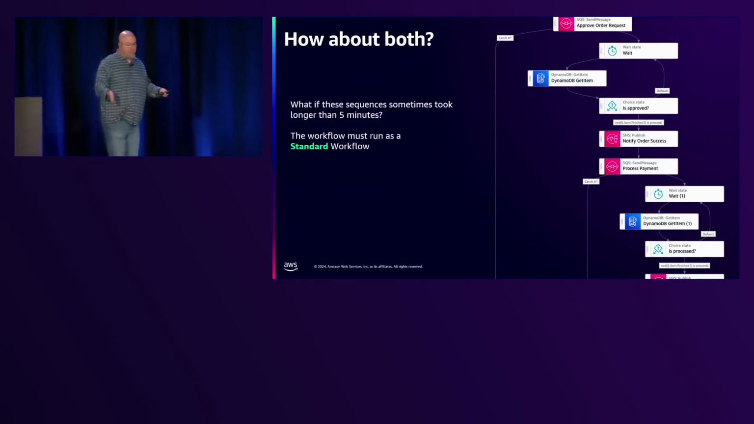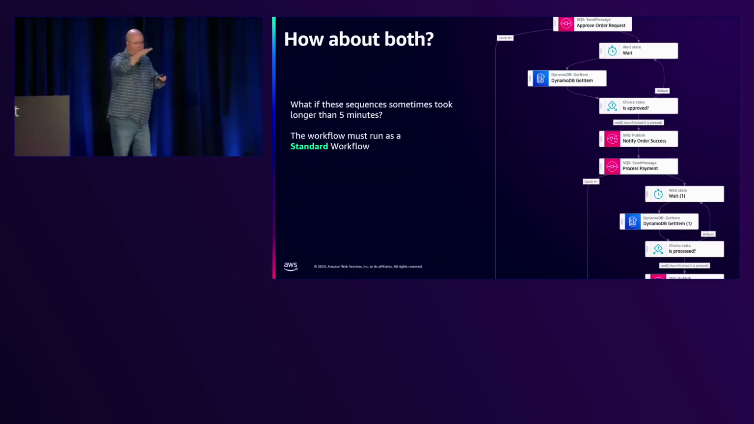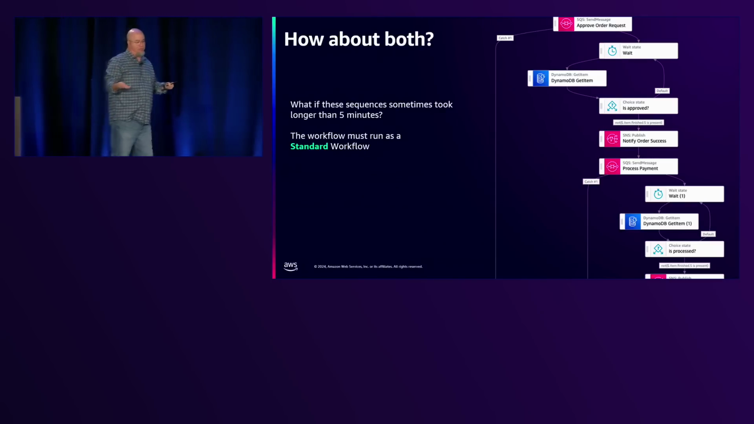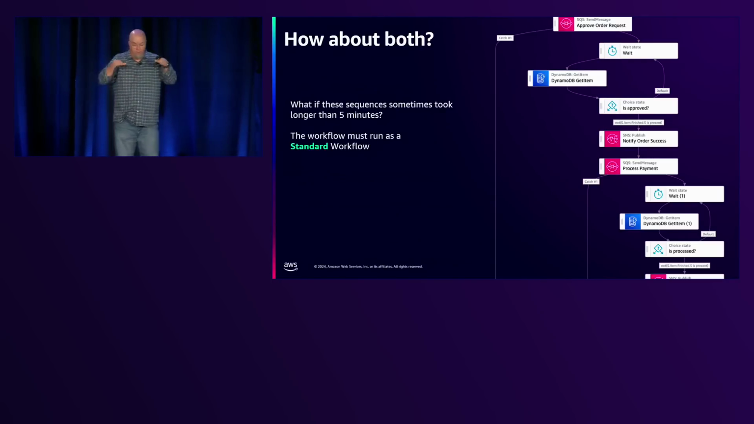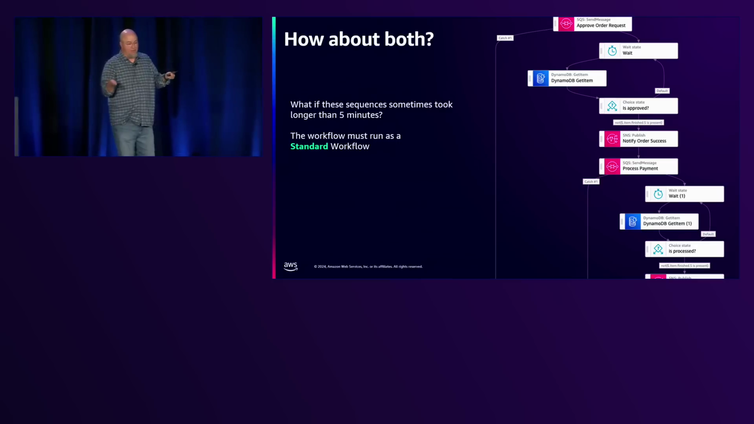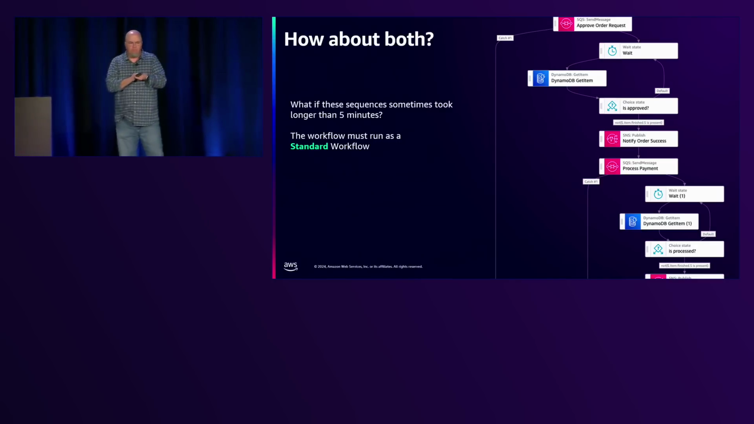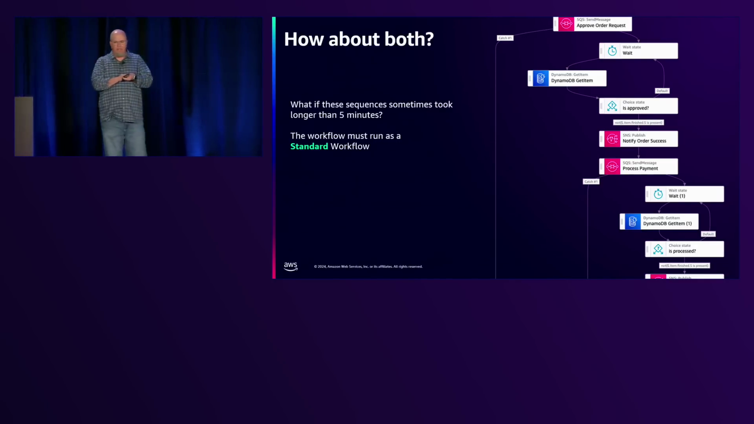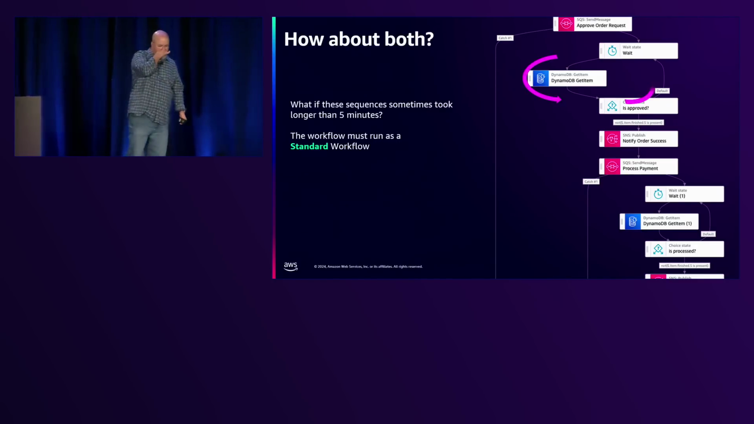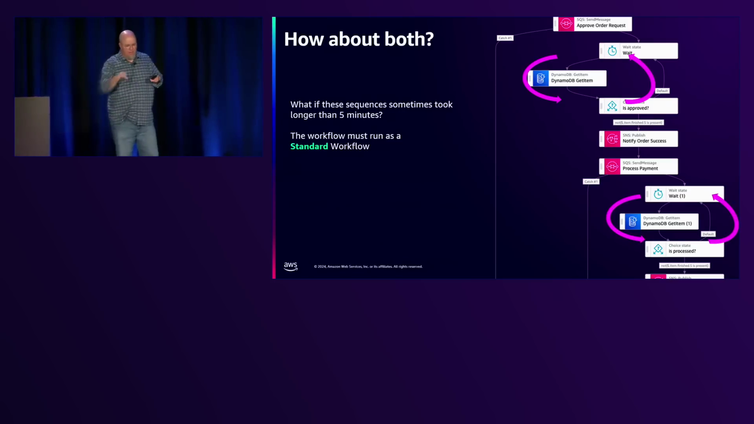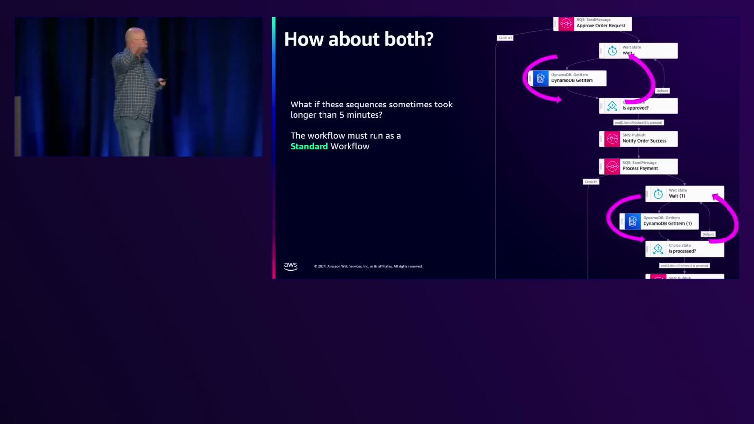So what if these sequences, so we're going to look at our standard, okay? What if these sequences sometimes took longer than 5 minutes, right? The workflow, we're required to have a standard, right? But there's some particular parts of this that are doing some things that we might be able to change. So first of all, we've got some checking we're doing.